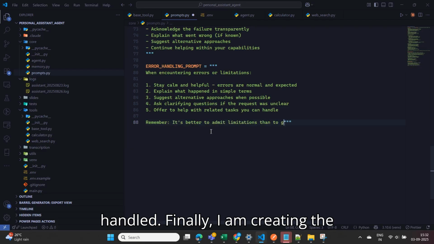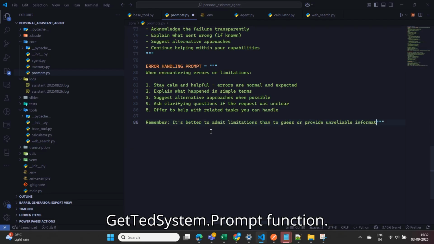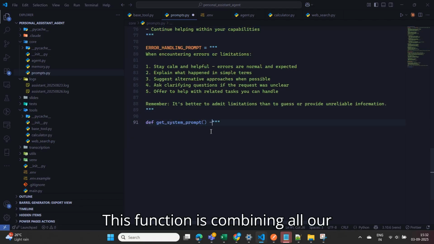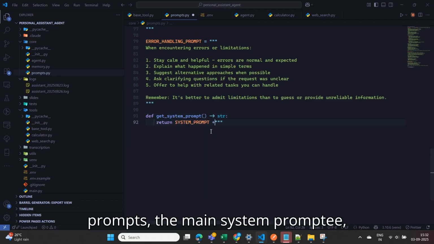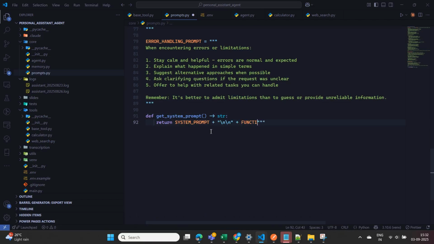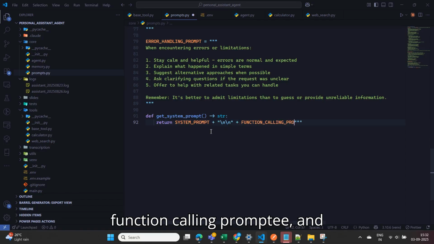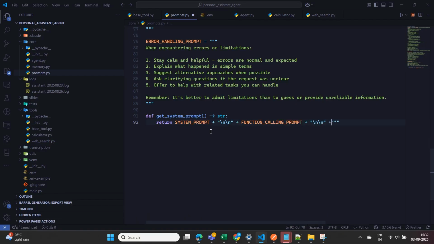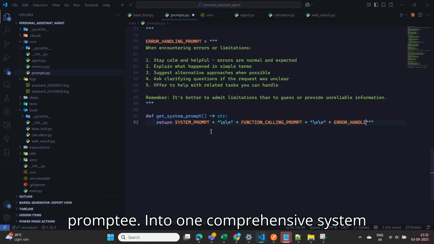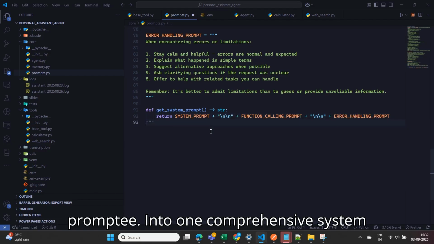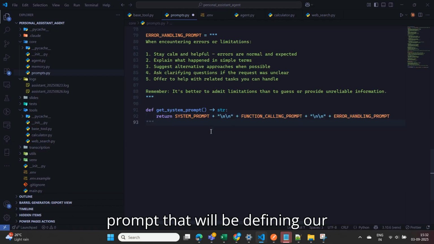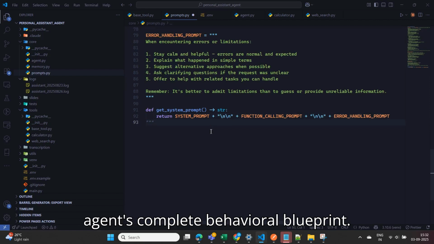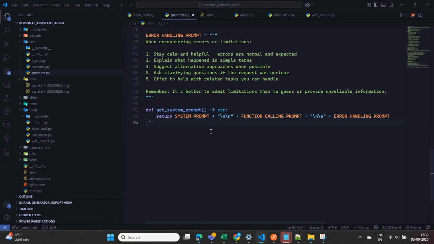Finally, I am creating the get_system_prompt function. This function combines all our prompts, the main system prompt, function calling prompt, and error handling prompt into one comprehensive system prompt that will define our agent's complete behavioral blueprint.